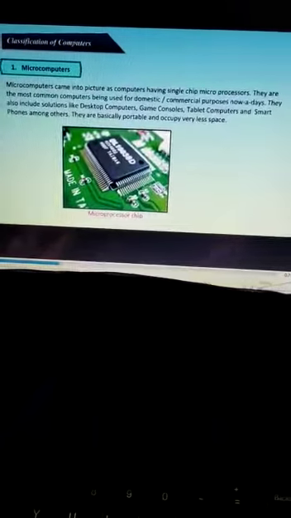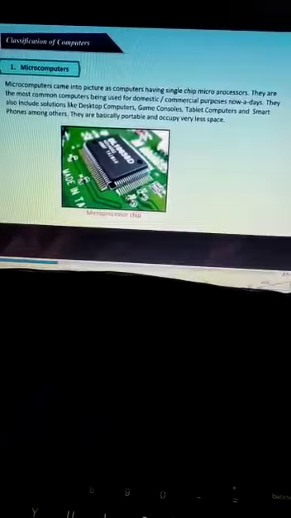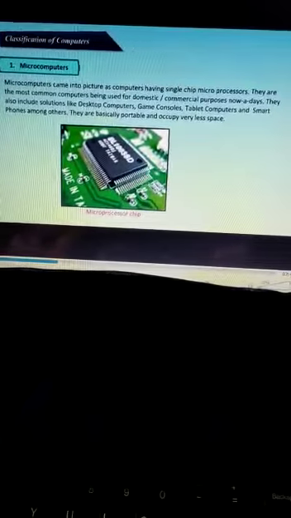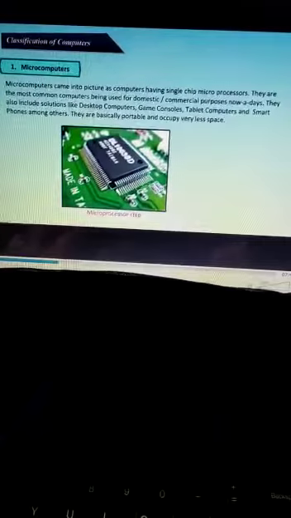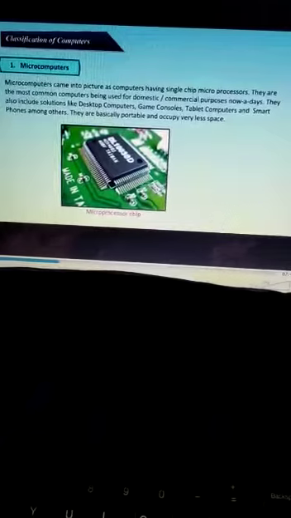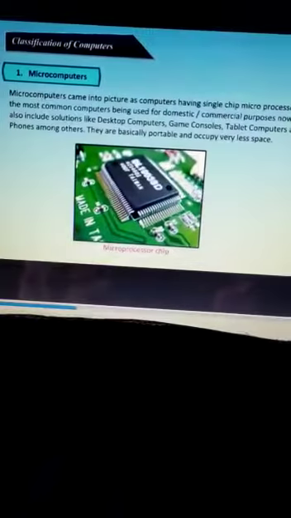They are basically portable and occupy very less space. So micro here means small. So these kind of computers are small, they are portable, they can be taken from one place to another, and these occupy very less space. Now let's study about main features. The CPU is a single chip known as microprocessor. Here CPU is called as microprocessor.